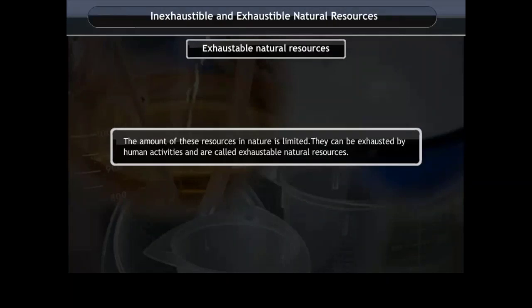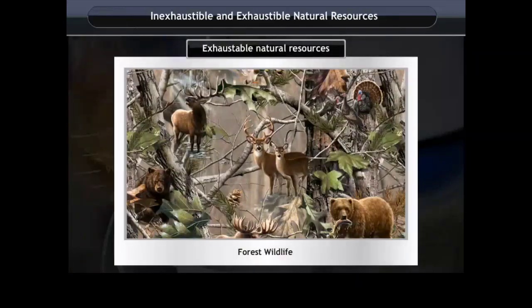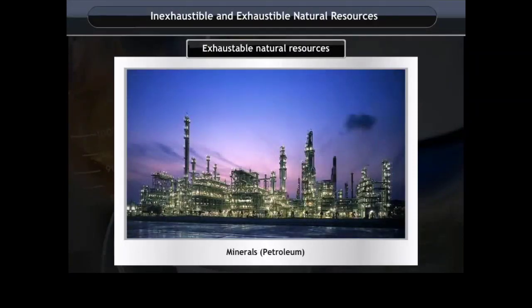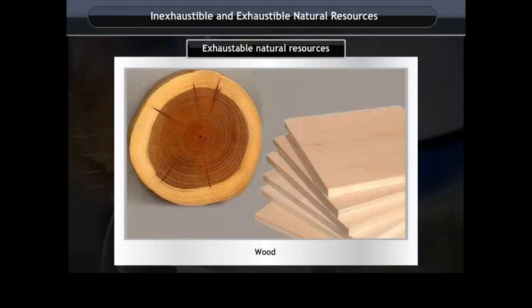Exhaustible natural resources. The amount of these resources in nature is limited. They can be exhausted by human activities and are called exhaustible natural resources. Examples of these resources are forests, wildlife, minerals, coal, petroleum, natural gas, etc.